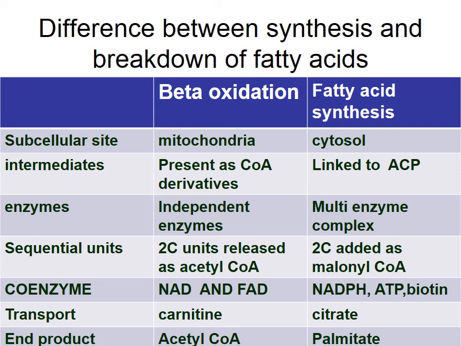The coenzymes required for beta oxidation are NAD and FAD, whereas in fatty acid biosynthesis they use NADPH, not NAD but NADPH, ATP and biotin. The transporter required for beta oxidation is carnitine, whereas for the synthesis you require citrate. So the end product of beta oxidation is acetyl-CoA, and that of de novo synthesis is palmitic acid.